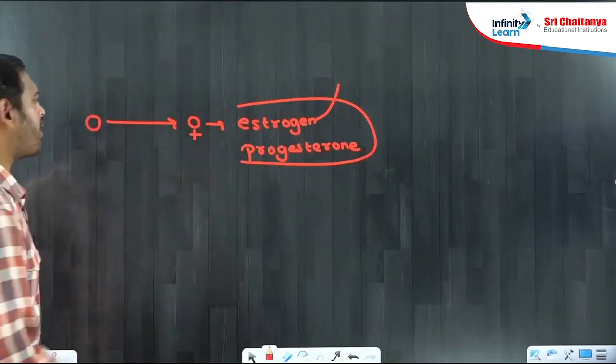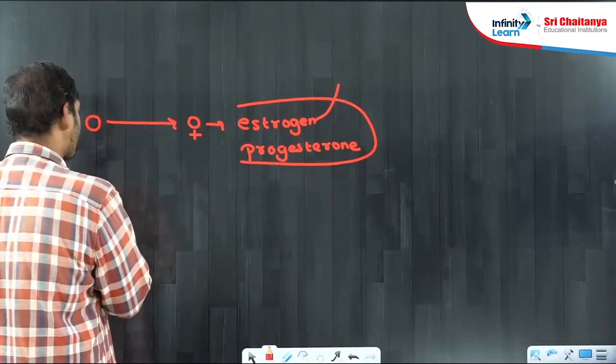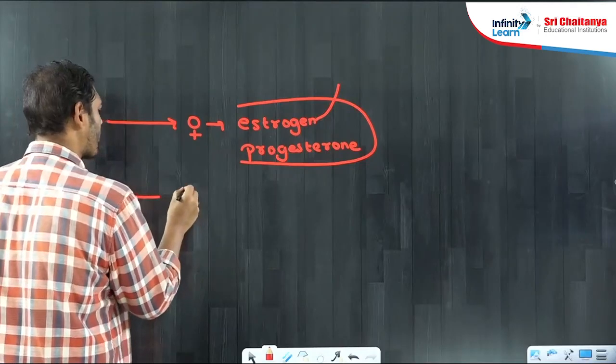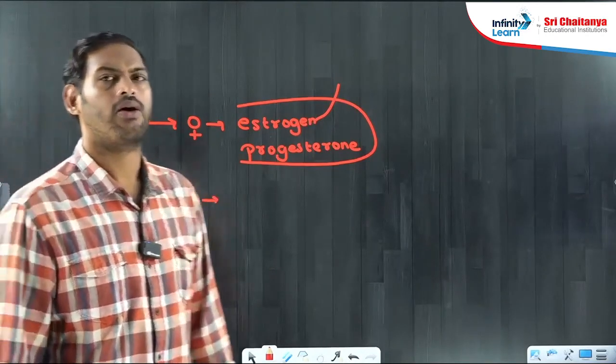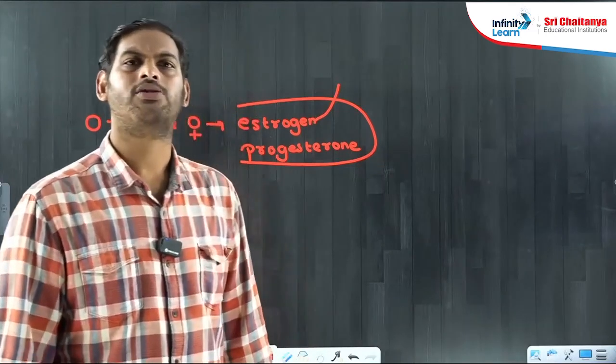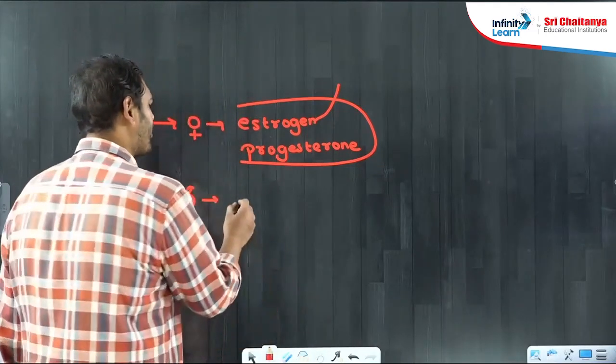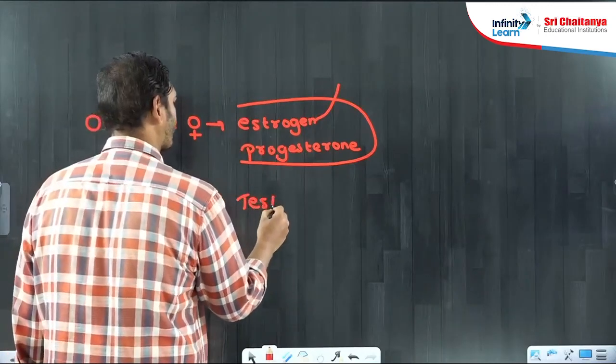Whereas in case of males, males have got a pair of testes. This pair of testes mainly manufacture the most important male sex hormone, that was testosterone.